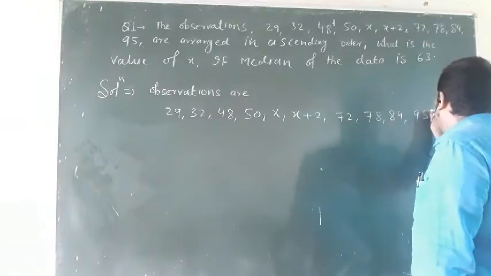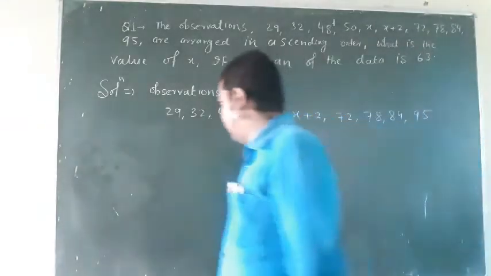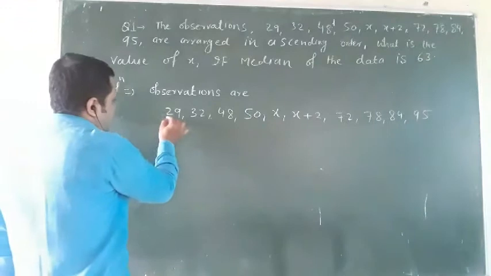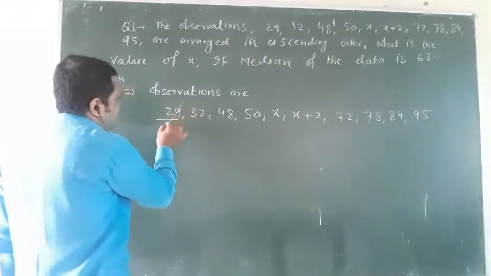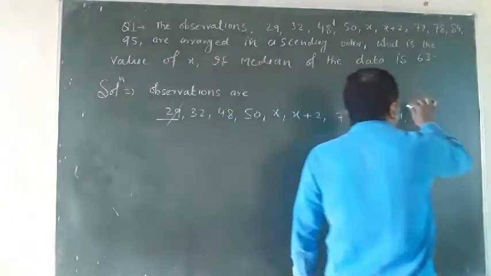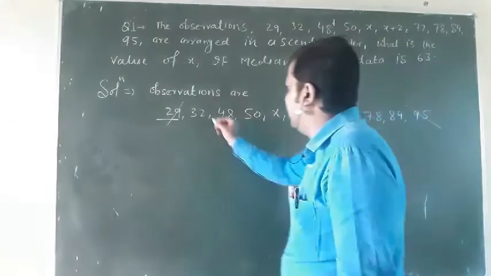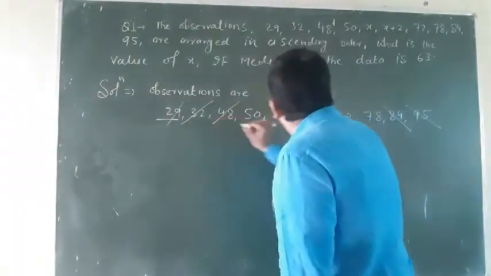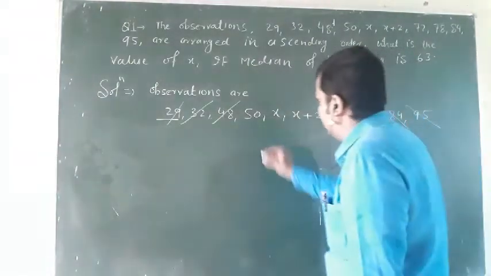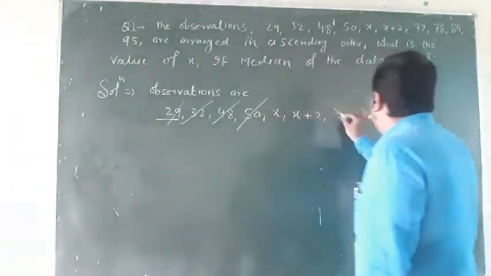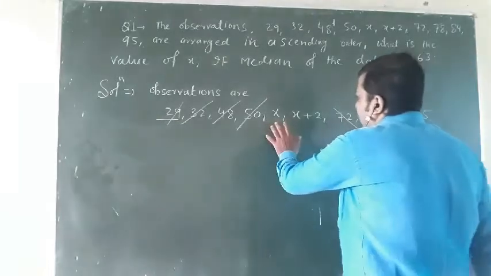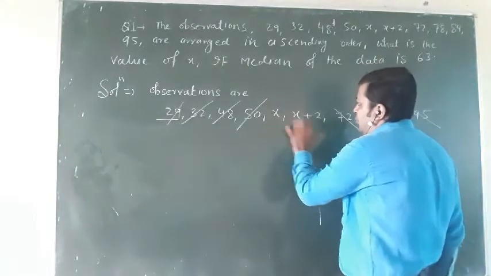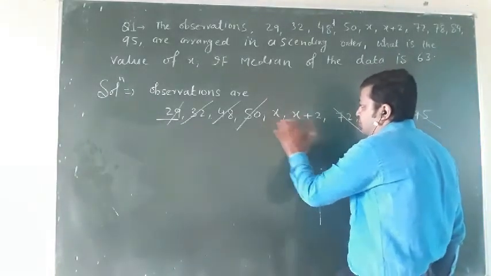No need to count the terms. Just eliminate the first term from this side and the first from that side, then the second from each side, the third, and the fourth from each side. Now you see that in the middlemost position there are two terms.